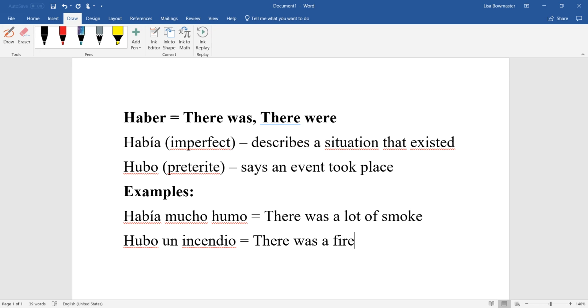This is a little bit more about the preterite and imperfect. We're looking at the verb haber, there was or there were. You use this word a lot in the present tense, you probably just didn't know it. Hay, the word for there is or there are, comes from the verb haber. So here we're looking at it in the preterite and the imperfect.